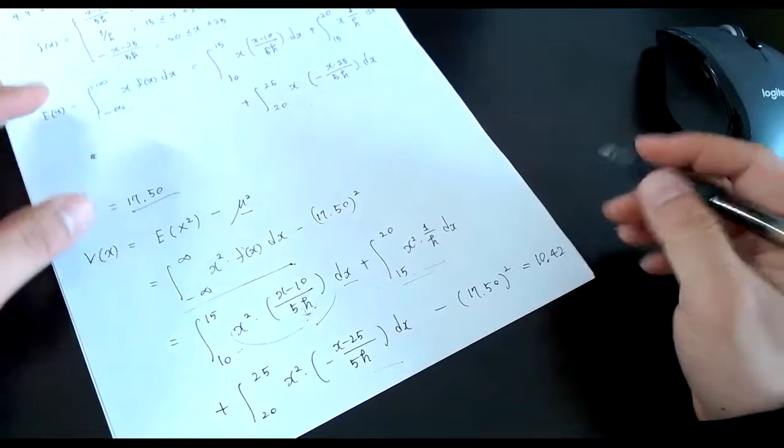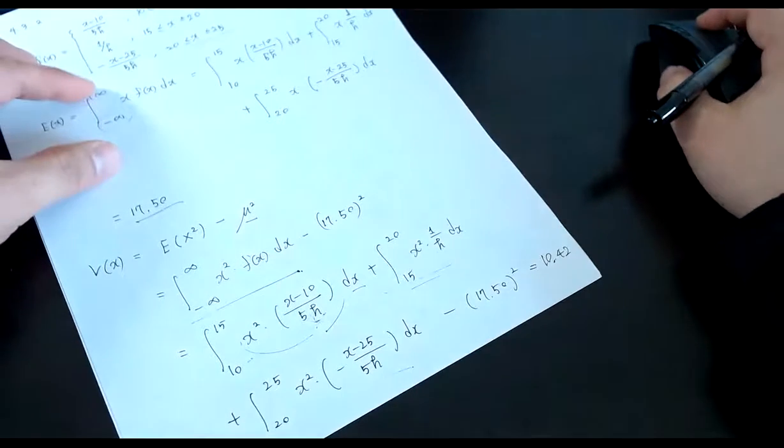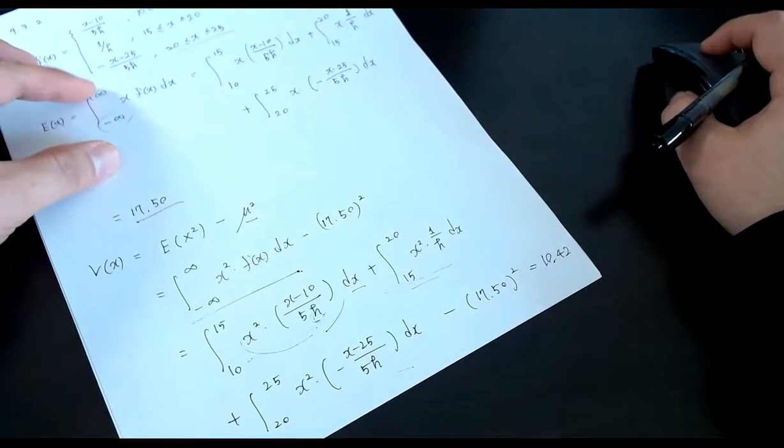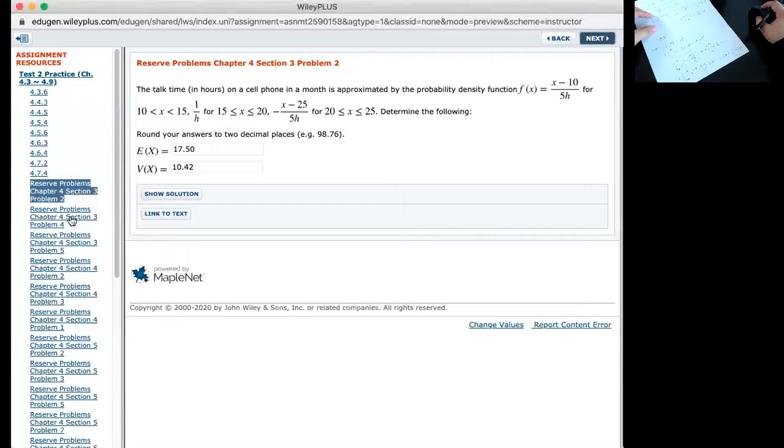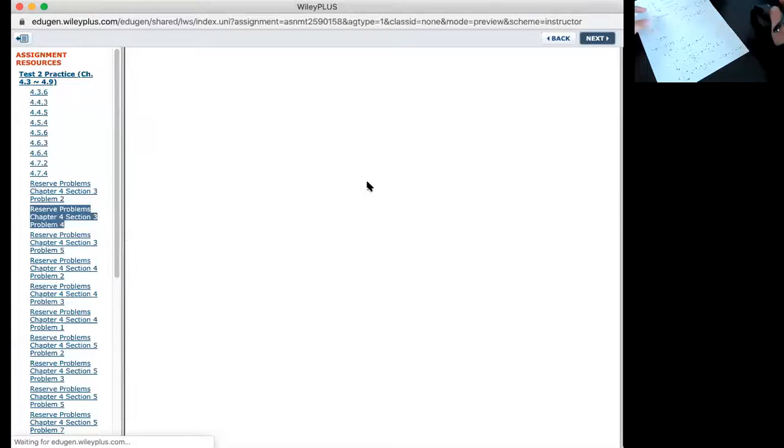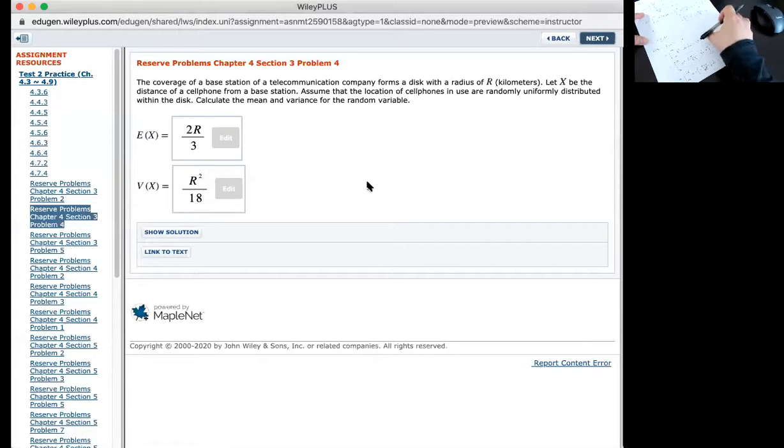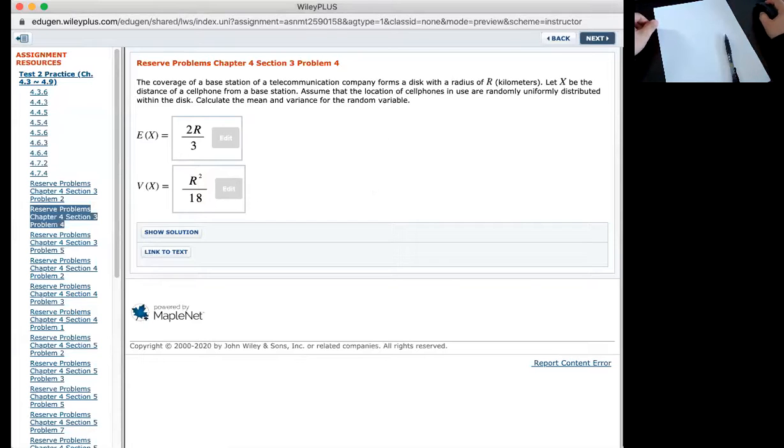So now, the next question. The coverage of a base station of a telecommunication company forms a disk with a radius of r kilometers.